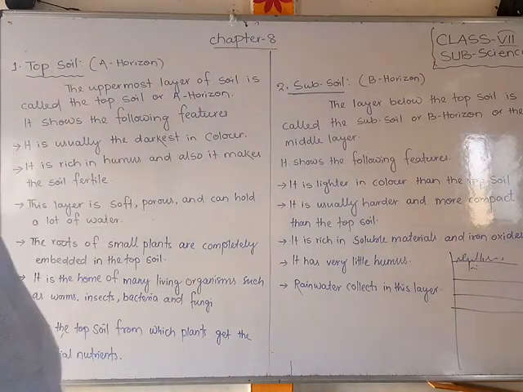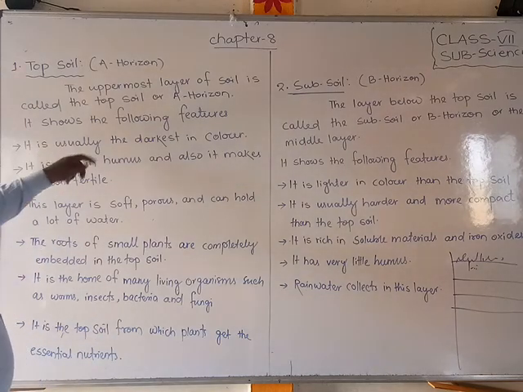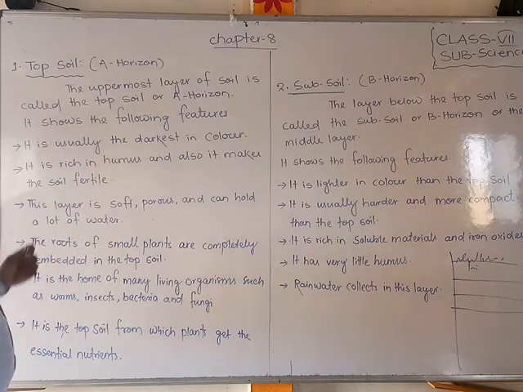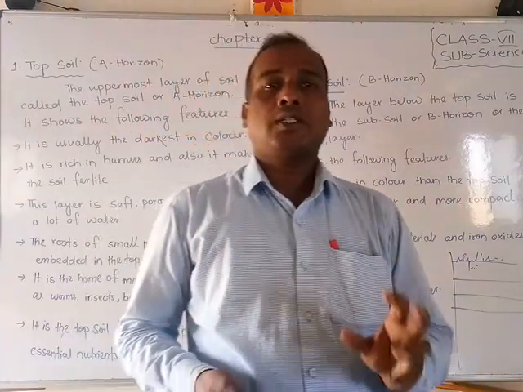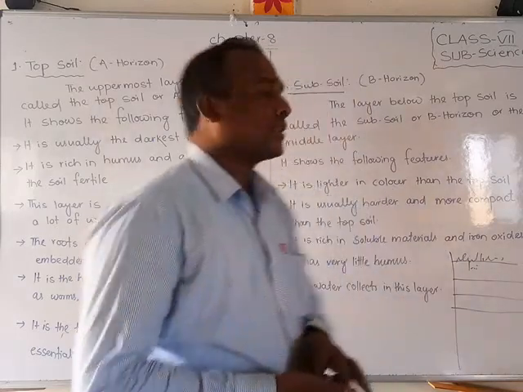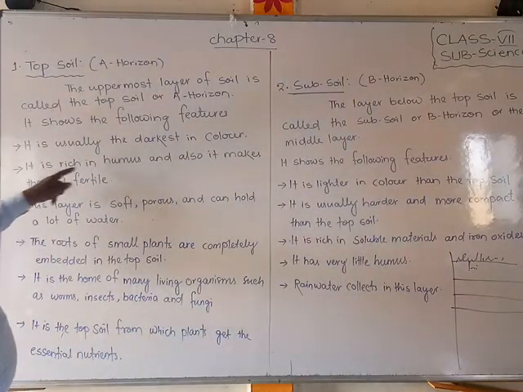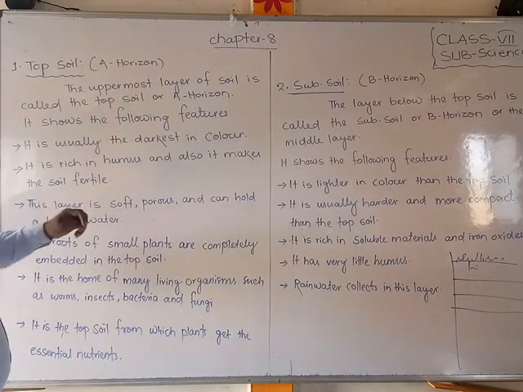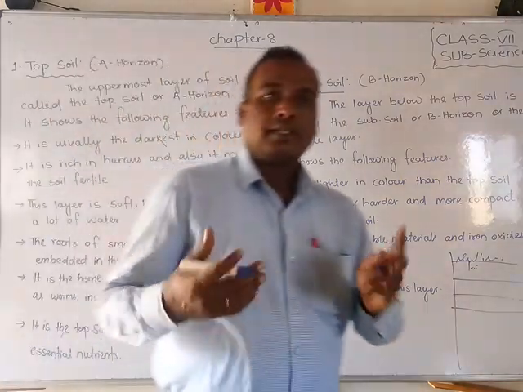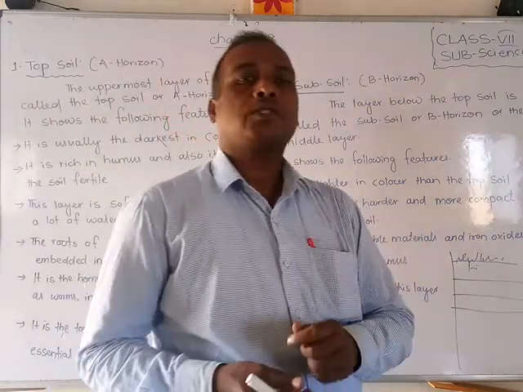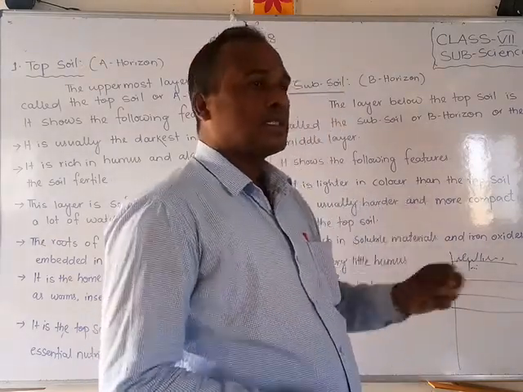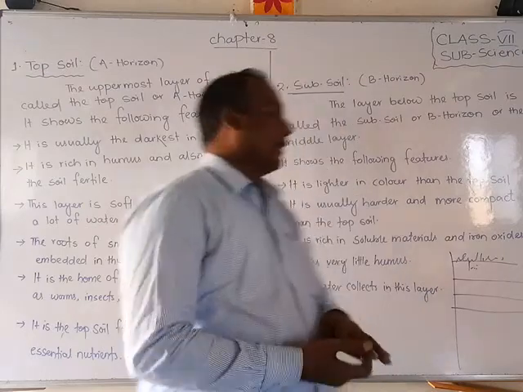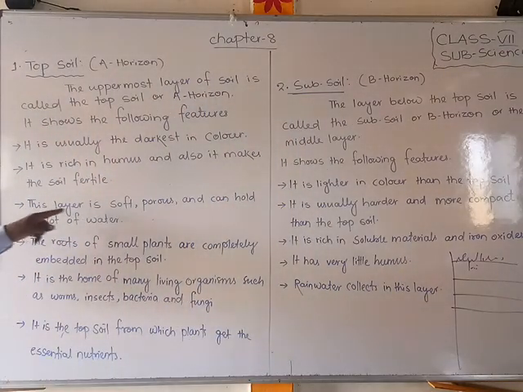What are the features of a topsoil? It is usually the darkest in color. What is the color of the topsoil? The color of the topsoil is dark. It is rich in humus and it also makes the soil fertile. Friends, it contains humus. Humus is like compost, and it helps agriculture, and especially it helps make the soil fertile. This layer is soft, porous and can hold a lot of water.